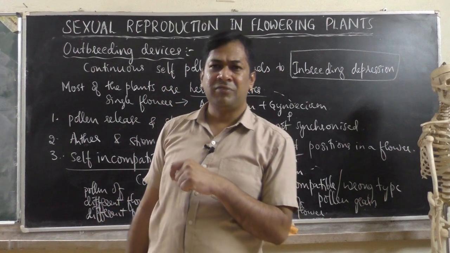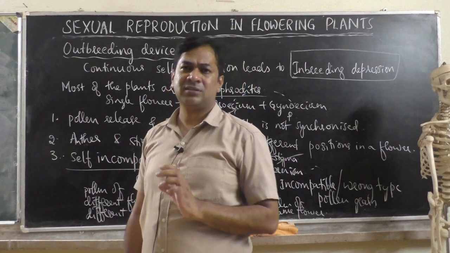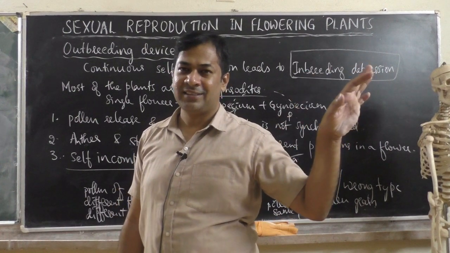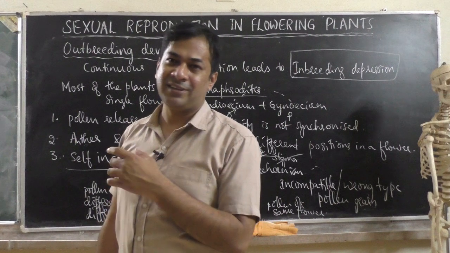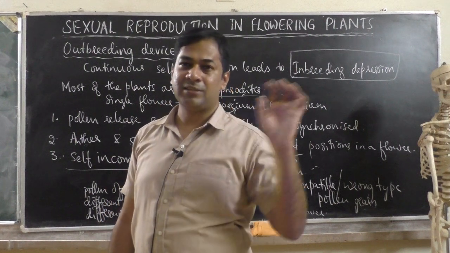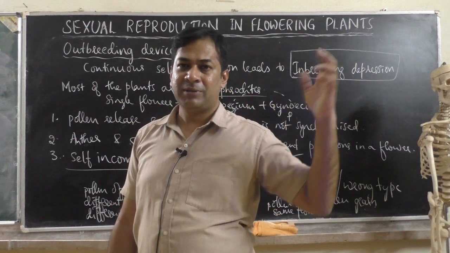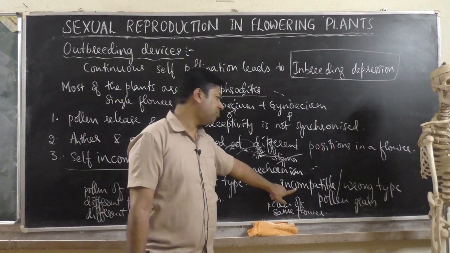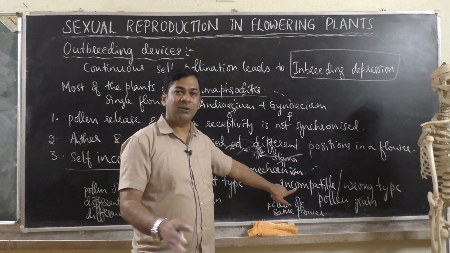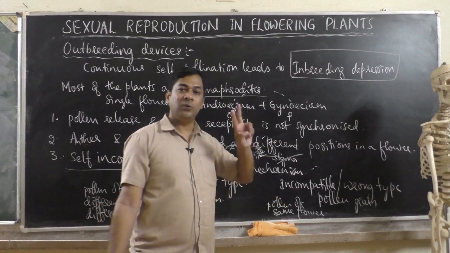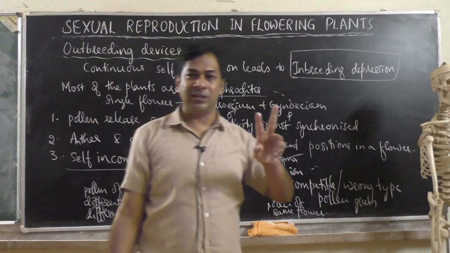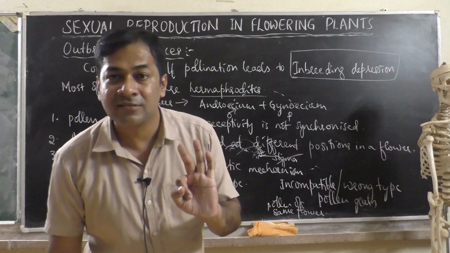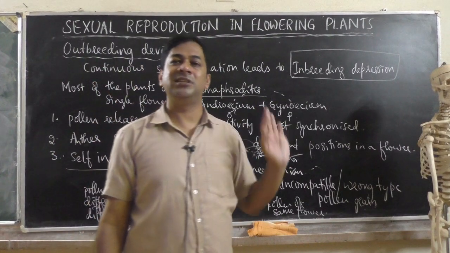Do you think fertilization happens? It doesn't, because the pollen grain of mango is different and the pollen grain of rose is different. So rose cannot accept pollen grain of mango, because mango is a different species. So wrong type, not matching or incompatible pollen grain, means only two cases. One is pollen grain of the same flower, which the flower will reject,